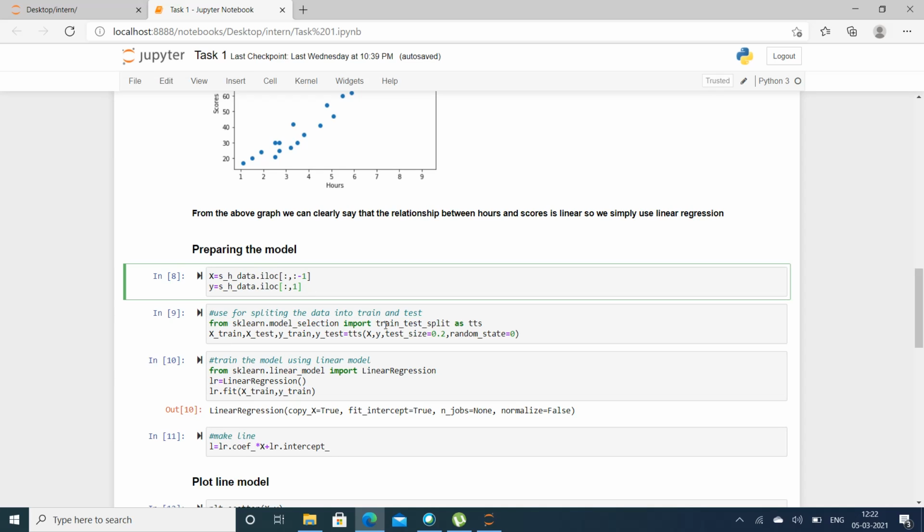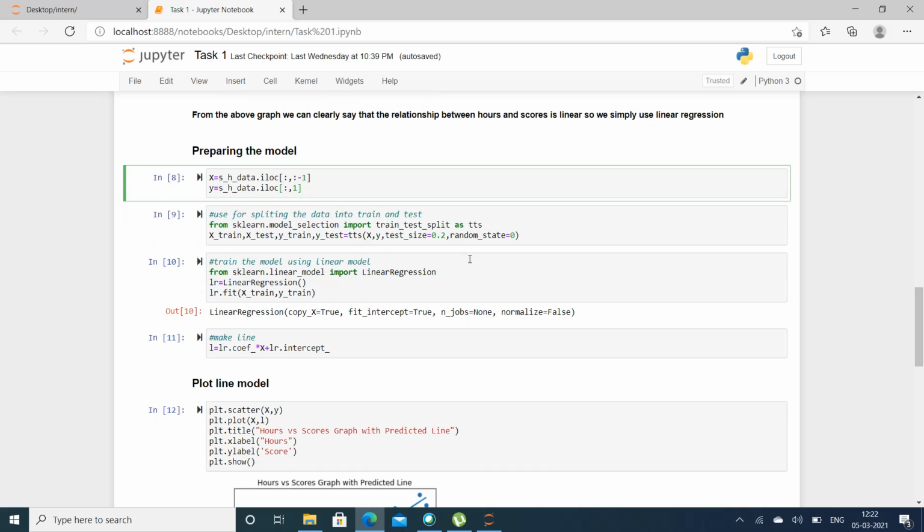And first of all, I want to split the data into train and test. For that, I'm importing train_test_split from sklearn model selection. Then here I'm splitting the data, and for that I take the test size as 20% and the random state as 0.